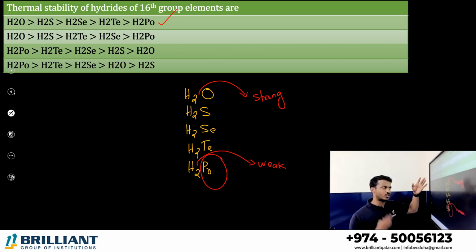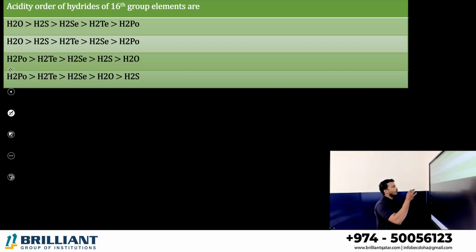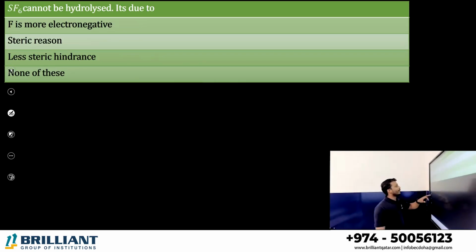Because the H2O bond is a very strong bond, it won't leave hydrogen easily. So from top to bottom, the bond strength is weaker and it can easily donate H plus ion, so acidity increases down the group. So what is the correct order? H2O, H2S, H2Se, H2Te, H2Po, right? Option C can be the answer. So top to bottom thermal stability decreases and acidity increases, because thermal stability and acidity are inversely proportional.